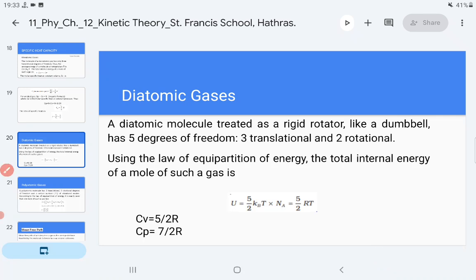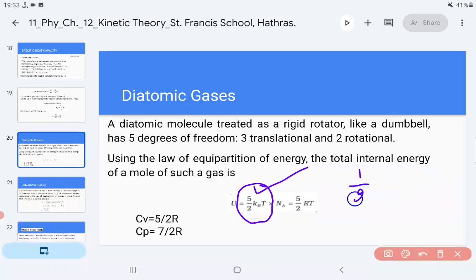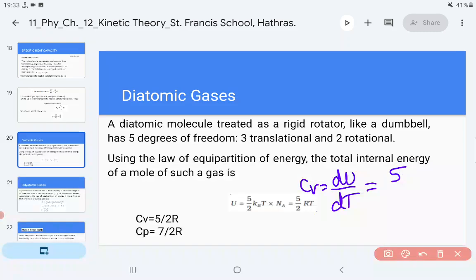So we use the law of equipartition of energy, and using that we get to know that the energy is half kBT associated with 1 degree of freedom. So for 5 degrees of freedom, the energy associated is 5 times half kBT. Okay, it is 5 by 2 kBT, and for 1 mole the total number of molecules is Na, multiply, it becomes 5 by 2 R. When you take its derivative, dear students, dU upon dT, it will give you the Cv value, at constant volume, so that all energy is utilized to increase the internal energy, not to do any work, right? So it comes out to be 5 by 2 R.